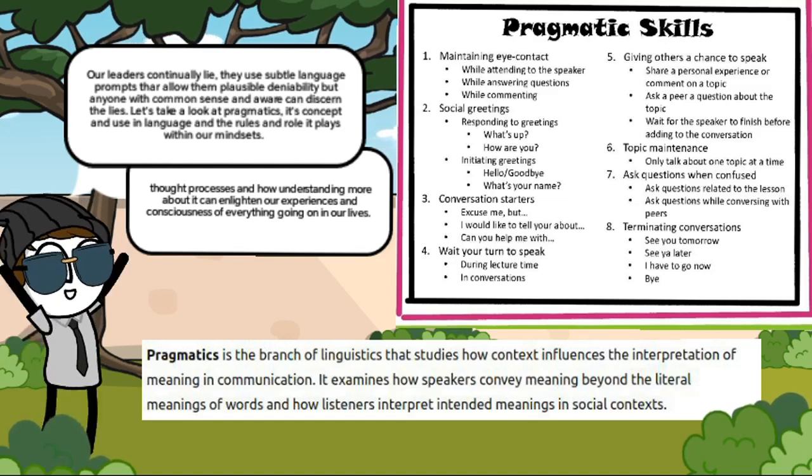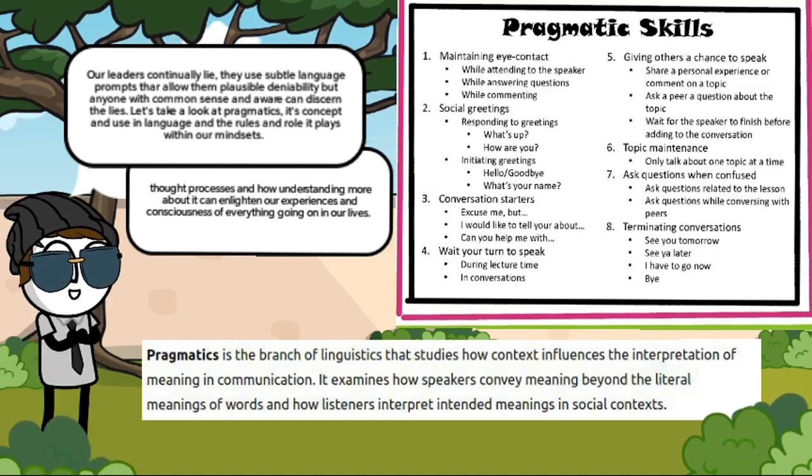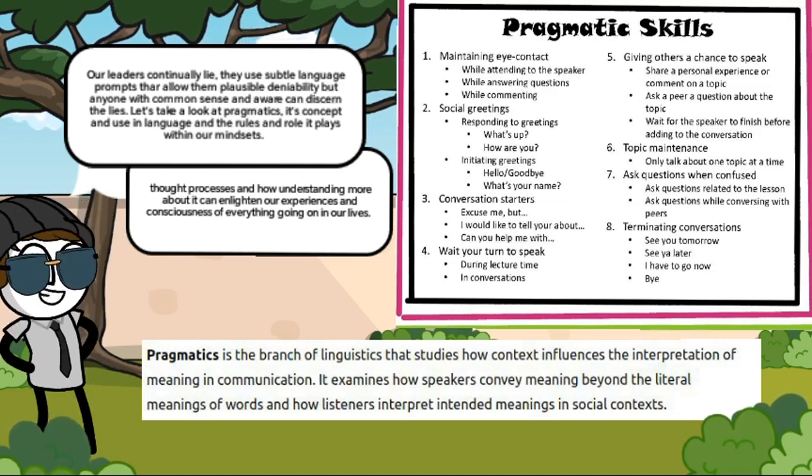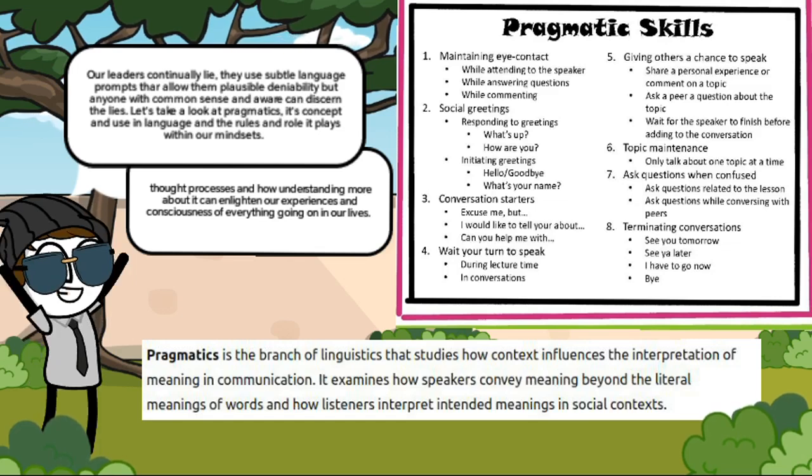Many of our leaders and government officials are very good with pragmatic skills, and they're able to use all of these skill sets to manipulate and deceive people. They follow all the rules, and they can convey themselves effectively with communication, and that is part of the issue we have in recognising and being able to discern the truth.